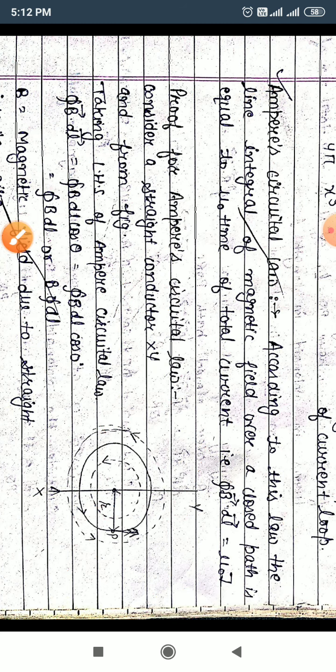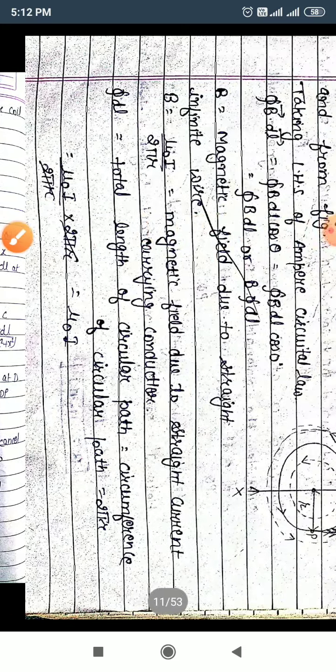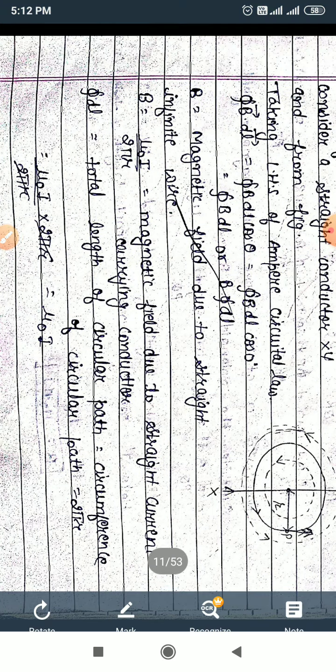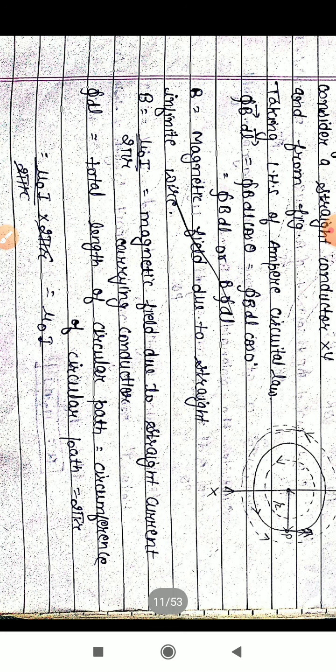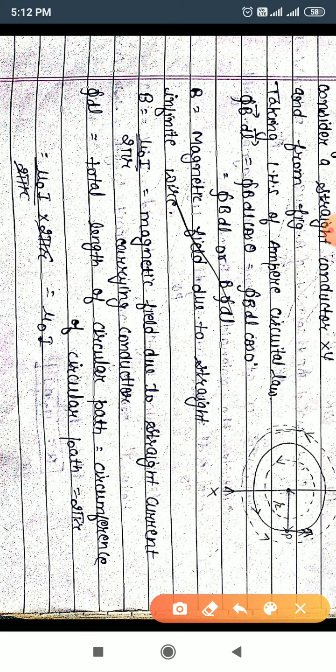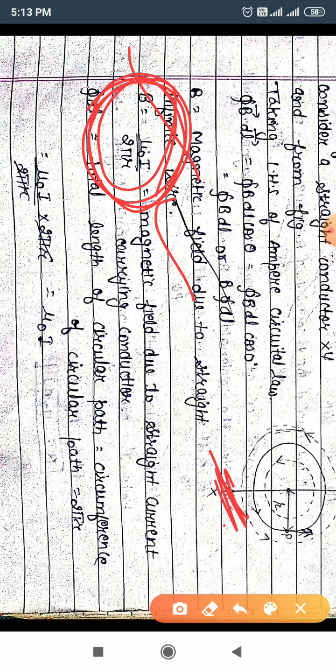Here, the magnetic field due to a straight conductor, we discussed in the Biot-Savart law and calculated an important result from the first application of Biot-Savart's law: B is equal to mu naught I upon 2 pi r. That is the magnetic field due to a straight current carrying conductor. Here the conductor is also straight. Therefore B is equal to mu naught I upon 2 pi r.